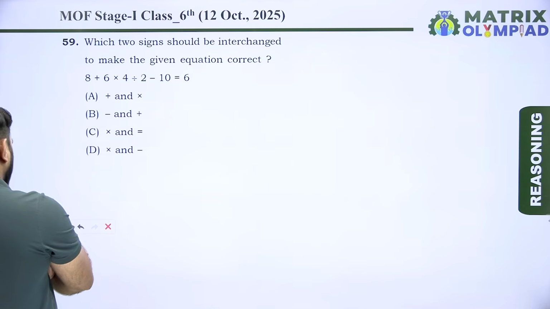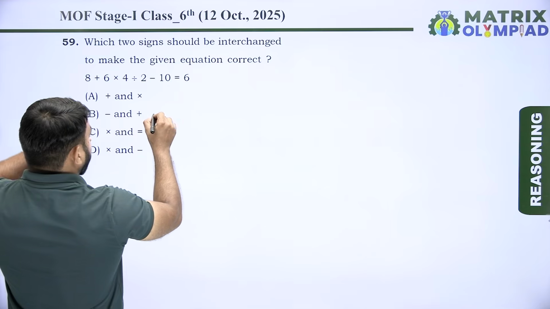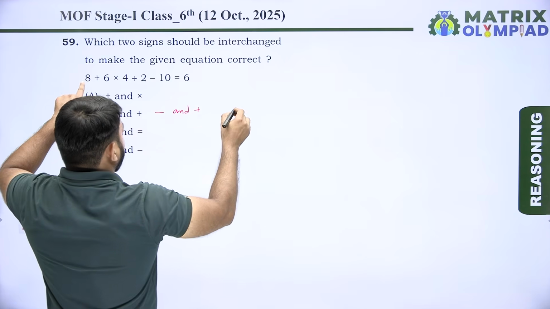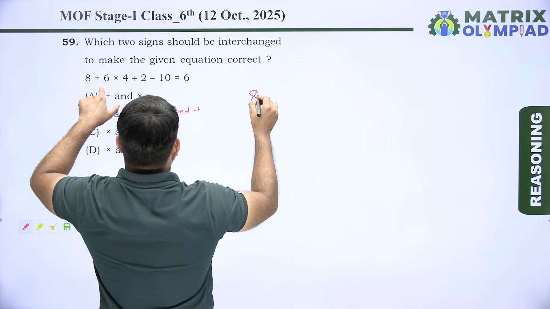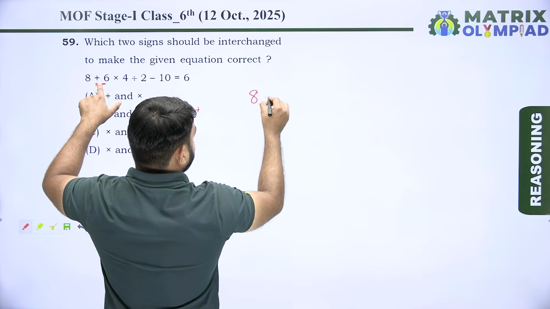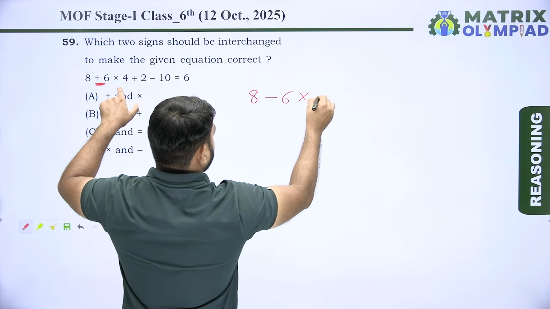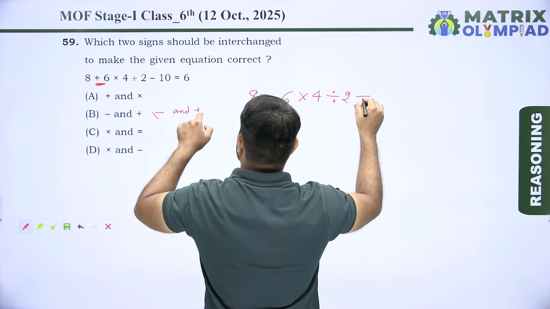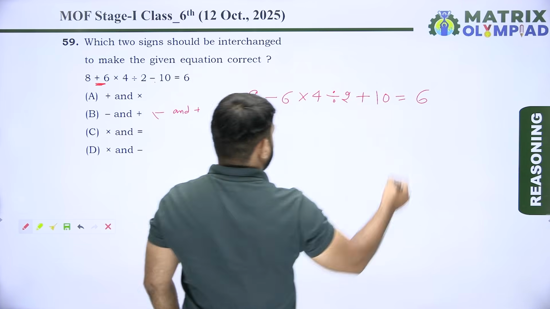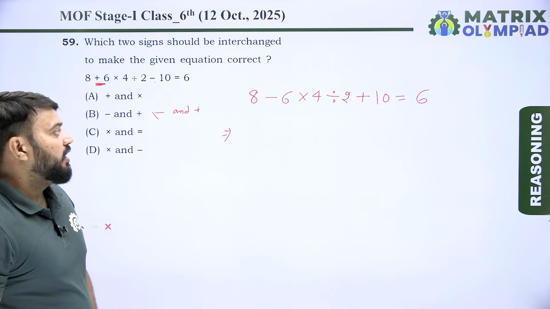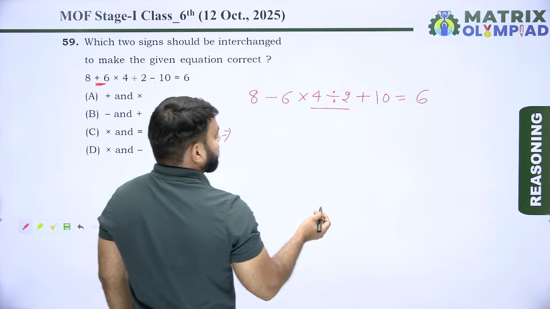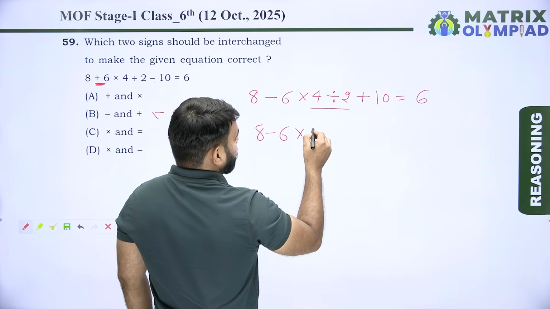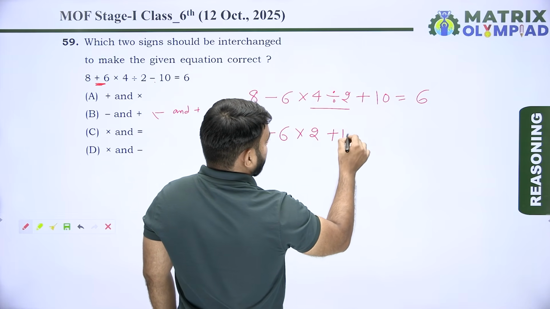Now taking option B. According to option B, interchange the minus and plus. So now the equation is 8 minus 6 multiplied by 4 divided by 2 plus 10 is equal to 6. Now using the BODMAS rule, first divide the numbers: 4 divided by 2 is 2.